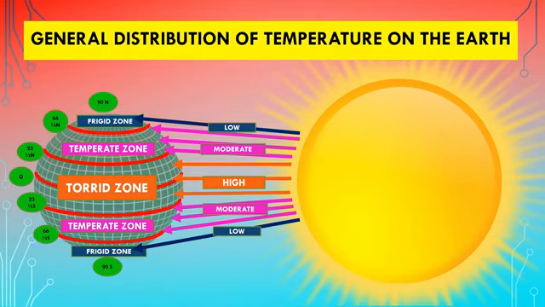And the places which are located above 66.5 degree north to the North Pole, and below 66.5 degrees south to South Pole, there the temperature is low. So depending upon the latitudinal location, the temperature of the place would be high, moderate or low.